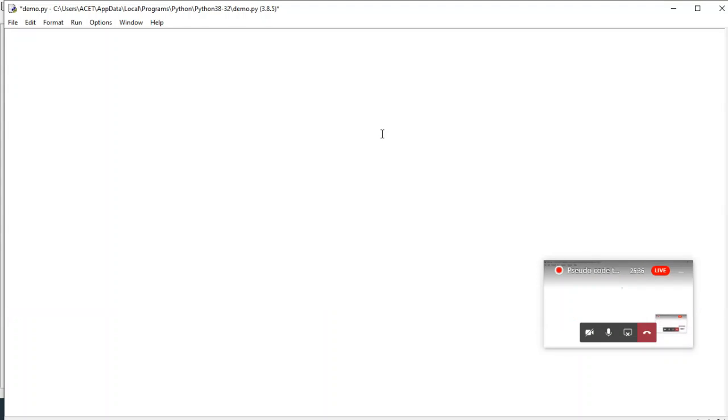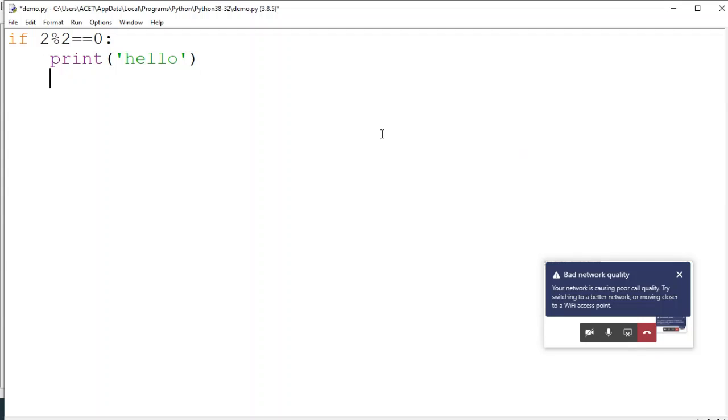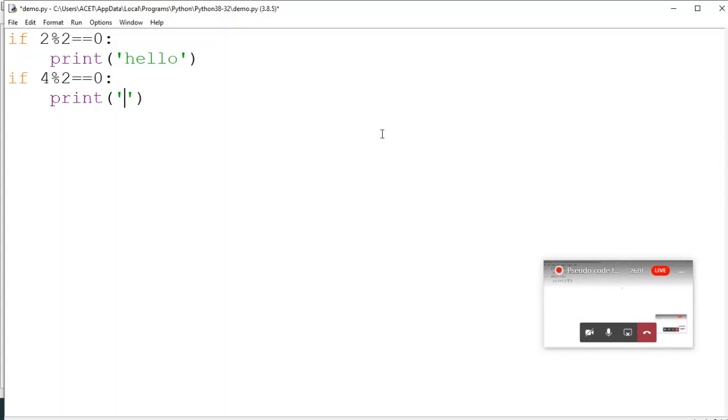For example, if 2 mod 2 equal to 0, I am telling it to print hello. And I'm writing again an if statement: if 4 mod 2 is also equal to 0, then print world.